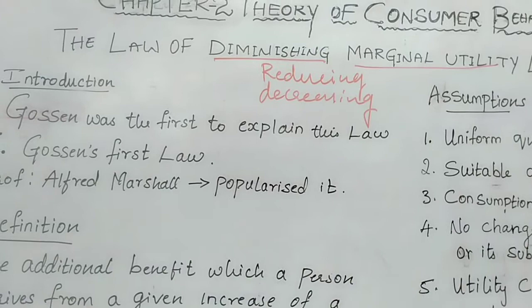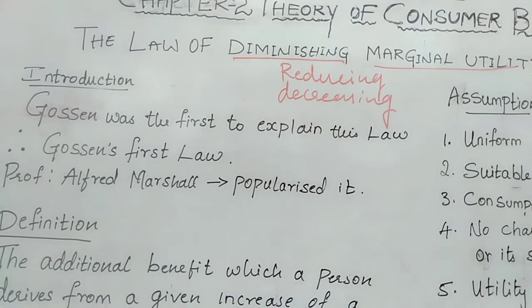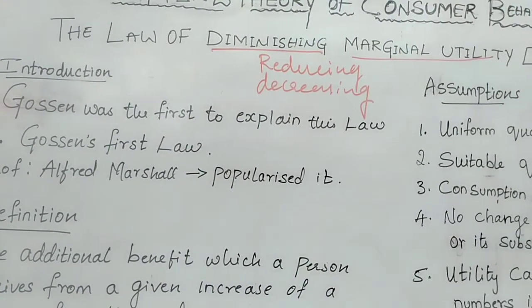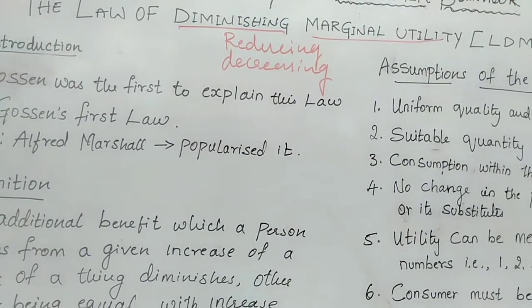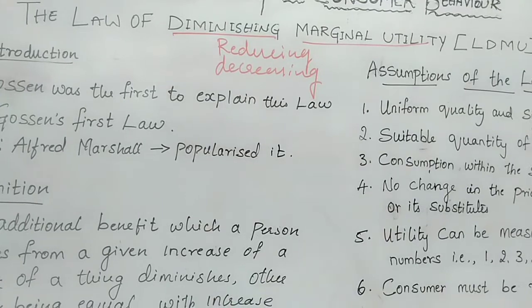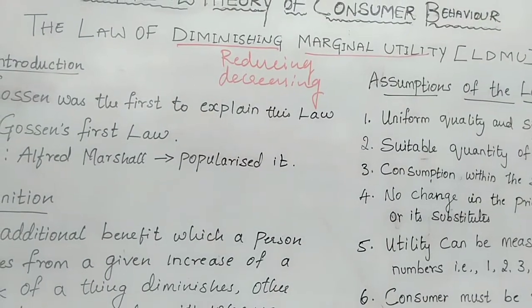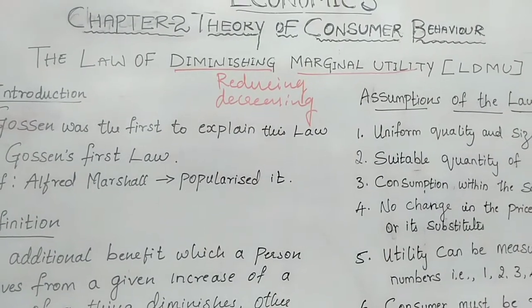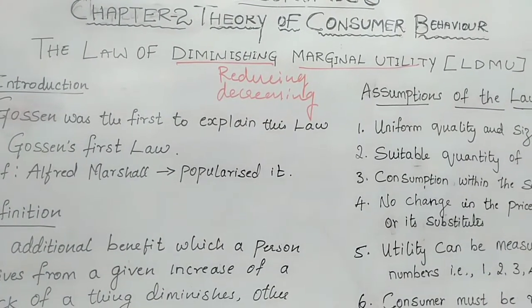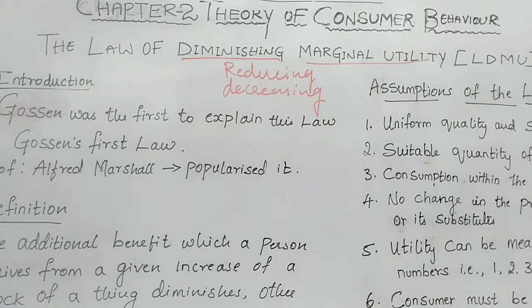Do you know why? Here is the answer. Because as the consumer goes on consuming more units of a particular commodity, it gives him lesser satisfaction. Whatever commodity you take, for example, you may like chocolate very much, or particular dry fruits or a particular fruit.